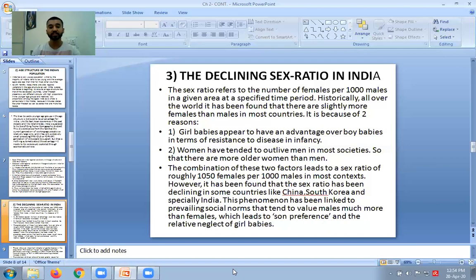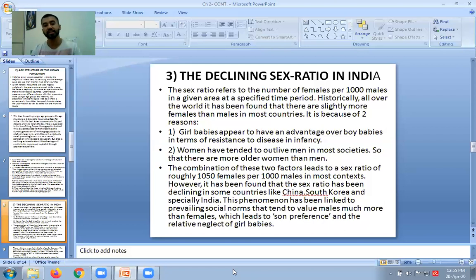They can really resist the diseases, they can really fight the diseases as compared to boy babies. So during that period, girls are in better condition to fight disease. So what happens is that during that period, boy babies may die, but girl babies resist those diseases. That's the reason we eventually have more girl babies.